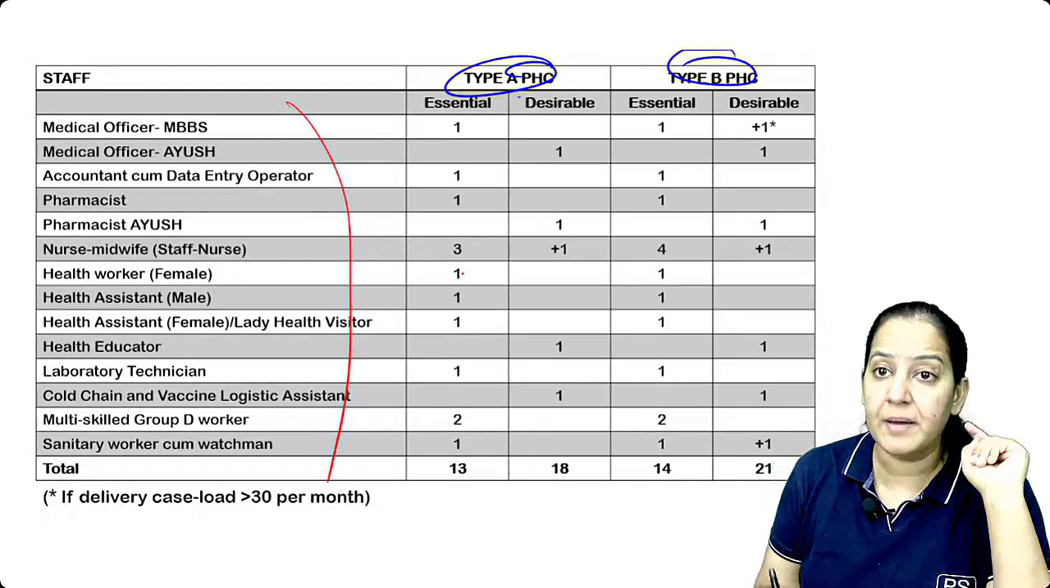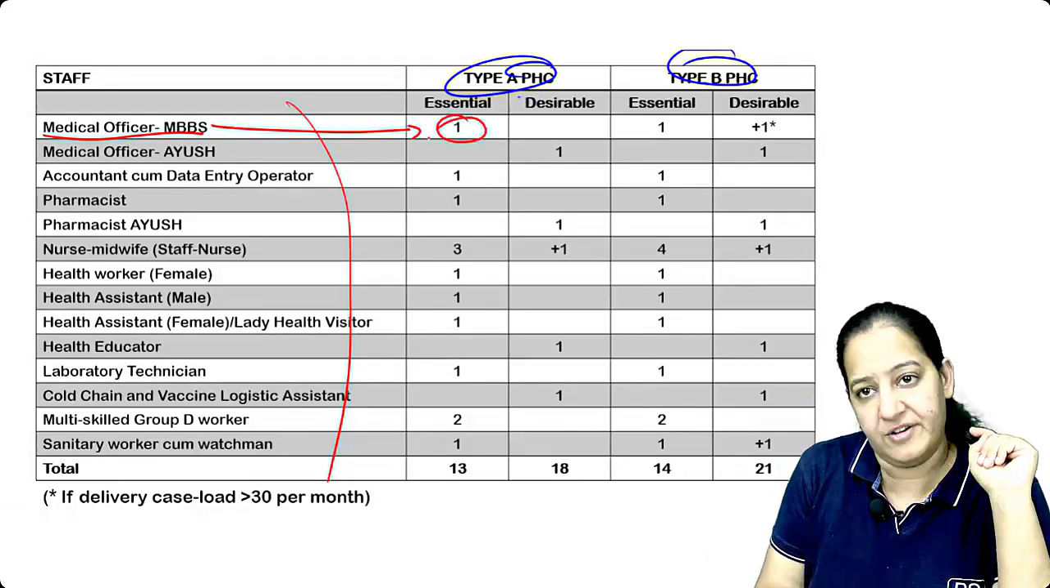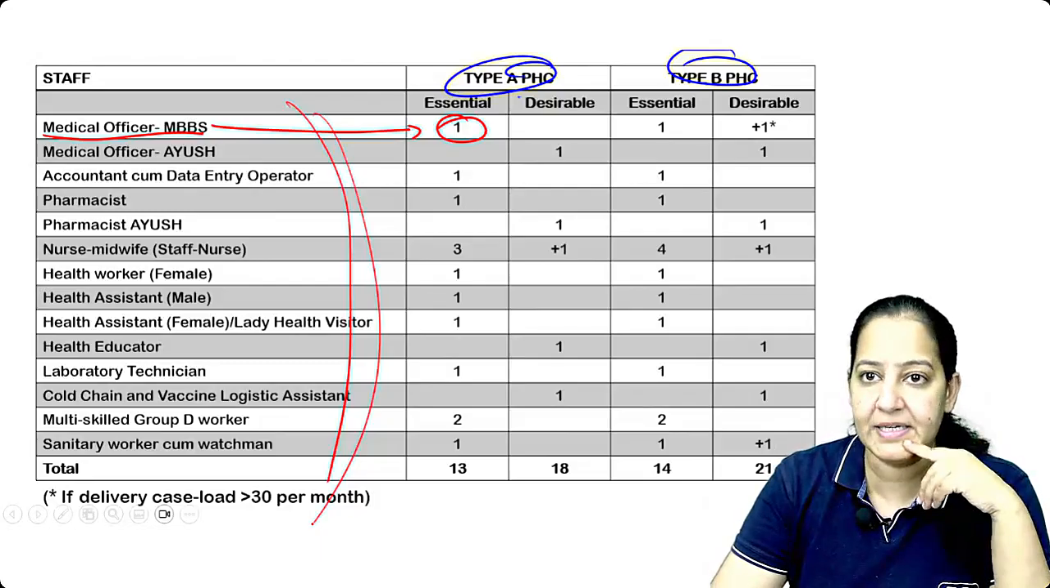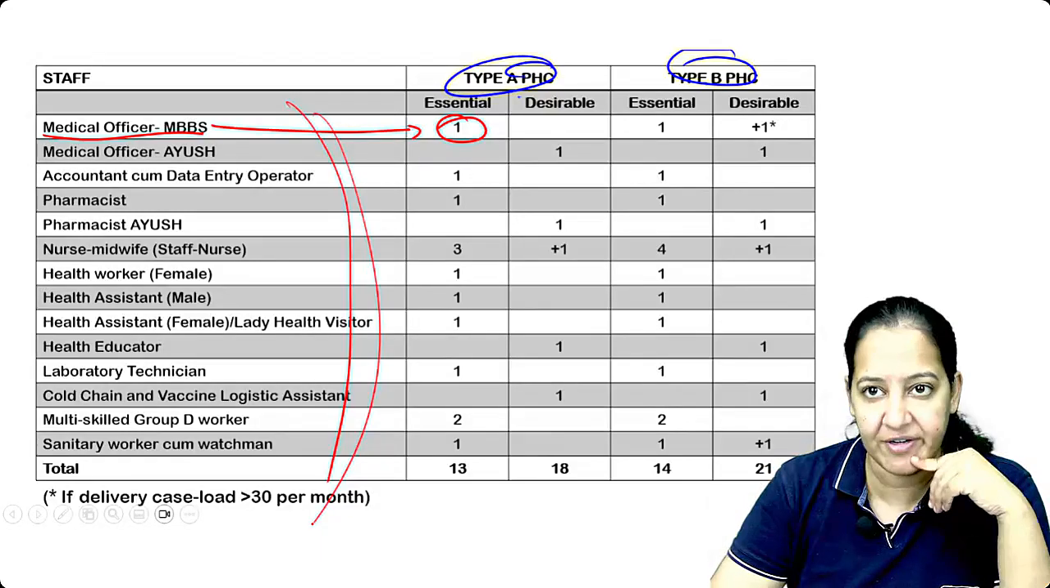Who is there at the primary health center? There is a medical officer who is MBBS, who is the head of the team, the head of everyone who is there at PHC. The doctor, the MBBS doctor. It's not MD, it's not MS. It's a simple bachelor degree. Right?